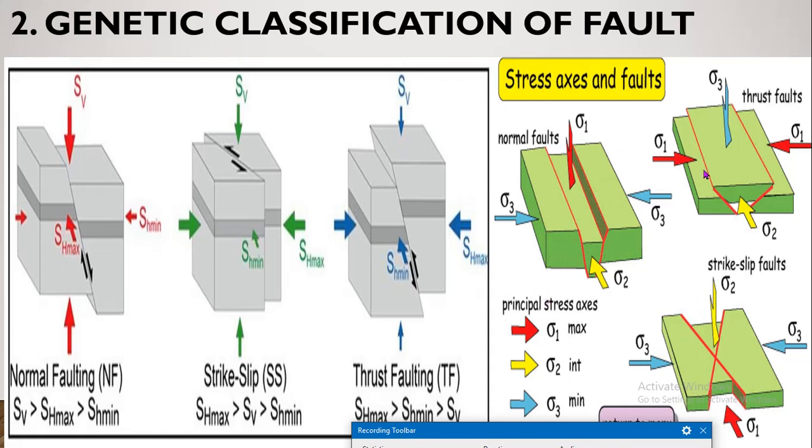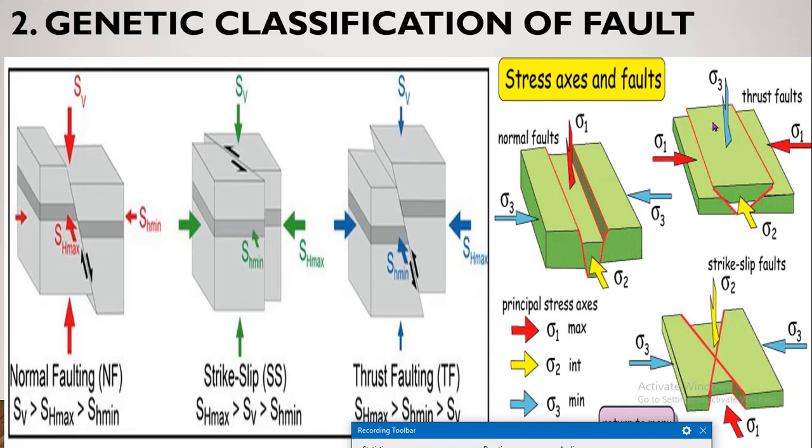Then comes the thrust fault. In thrust fault, sigma 3, that is the minimum stress axis, is vertical, and the rest, sigma 1 and sigma 2, are both horizontal axes. In this case, the hanging wall moves relatively over the footwall. It includes two types of fault, that is reverse fault or thrust fault. I have already told about it.